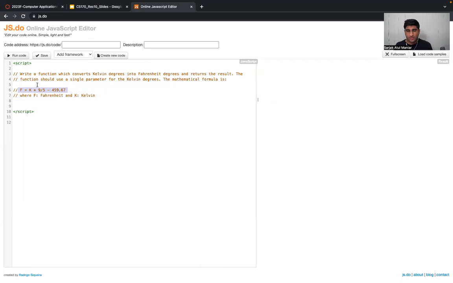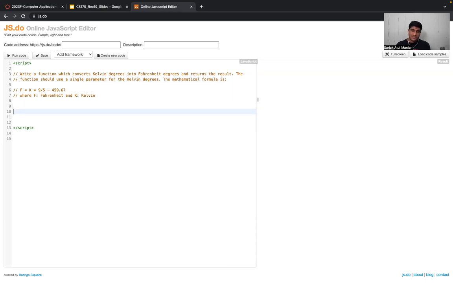This is the formula where F is the Fahrenheit temperature value and K is the Kelvin temperature value, right? So we want to create a function which will accept one single parameter, which would be in Kelvin, right? We want to convert that Kelvin temperature to the Fahrenheit temperature, which will be the output of the function which we will get.